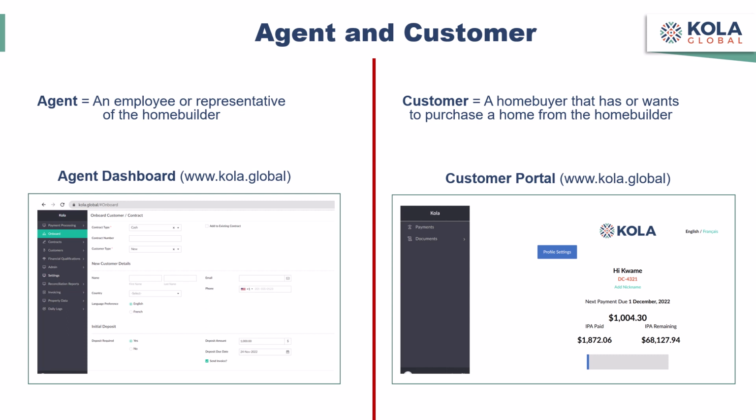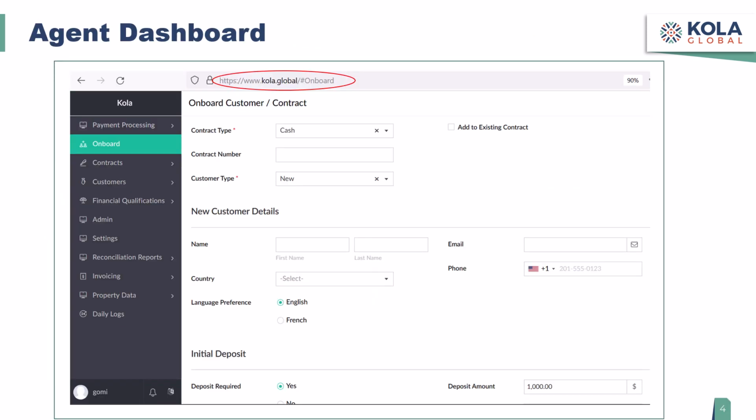But again, they're both accessed using any standard web browser such as Chrome, Edge, or Firefox via the exact same URL, www.kola.global. Now, I won't go into detail on the agent dashboard, which you can see here, because we cover various aspects of it later in other videos. But as you'll notice, it's a very simple and clean interface with menus for various agent tasks, such as onboarding, which is what's shown here, but also for things like payment processing, contract and customer administration, financial qualification, which we sometimes refer to as FQ, and a variety of other tasks.